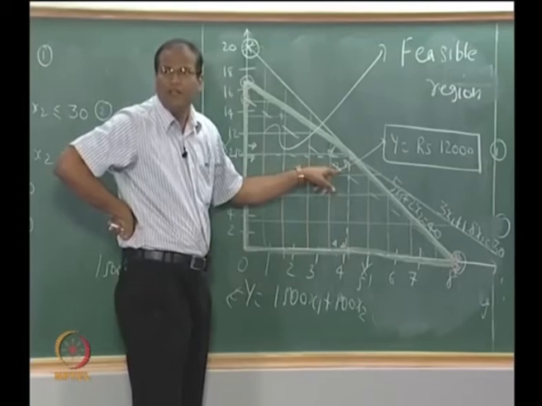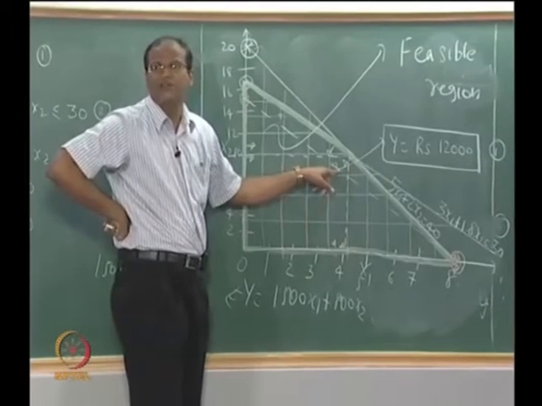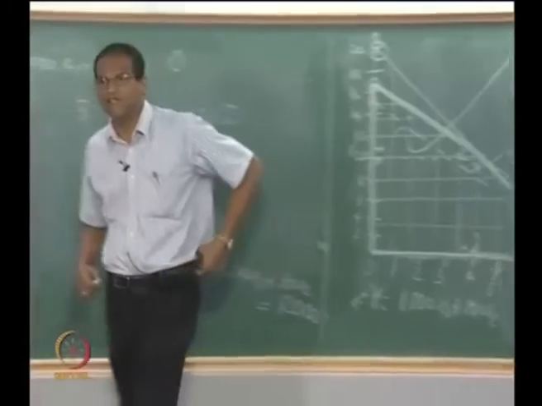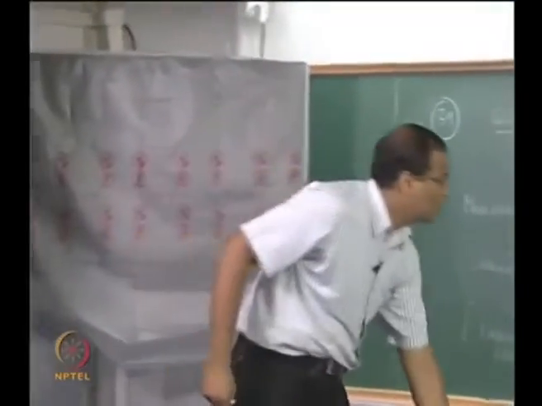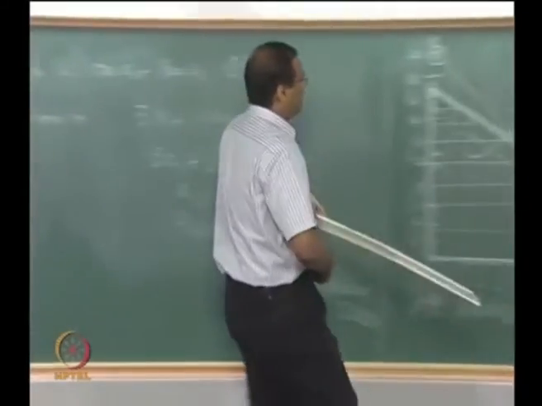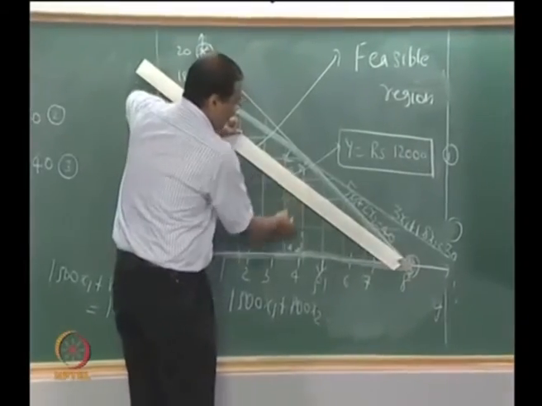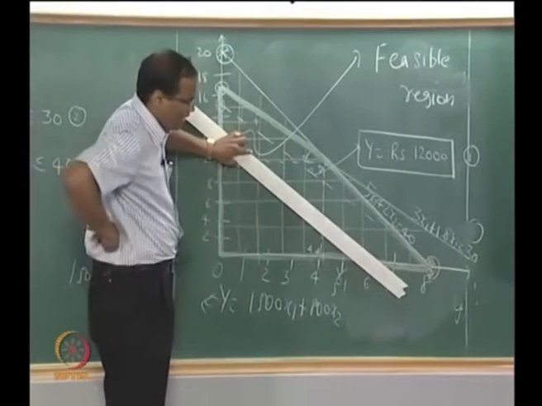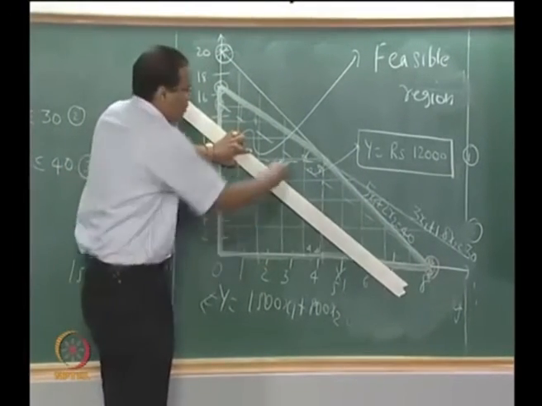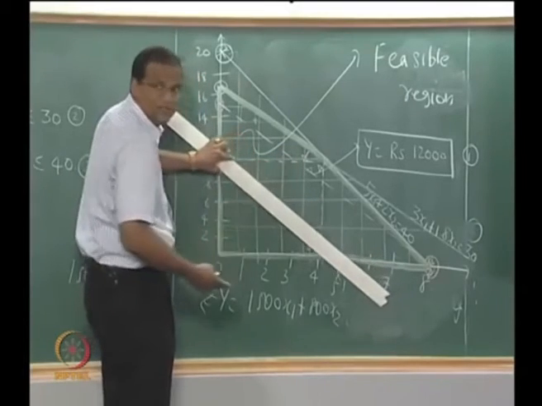That means any point on that line will give combinations of x1 and x2 which will result in a profit of 12,000. Which means if the 12,000 line is here, if I move here, you have to draw a series of parallel lines. If I move here, I will get combinations of x1 and x2 which have a profit equal to maybe 10,000, 9,000, 8,000 like this.